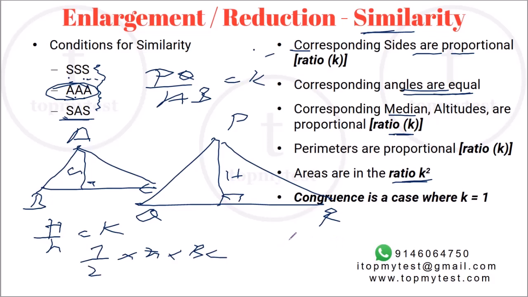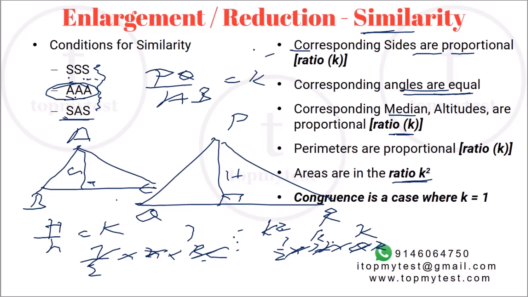The area of the second triangle will be half of capital H into QR. Now we know QR by BC will be equal to K. Similarly, H by h will also be equal to K. So the ratio will be 1 is to K square. So the second one is K square times the first one.